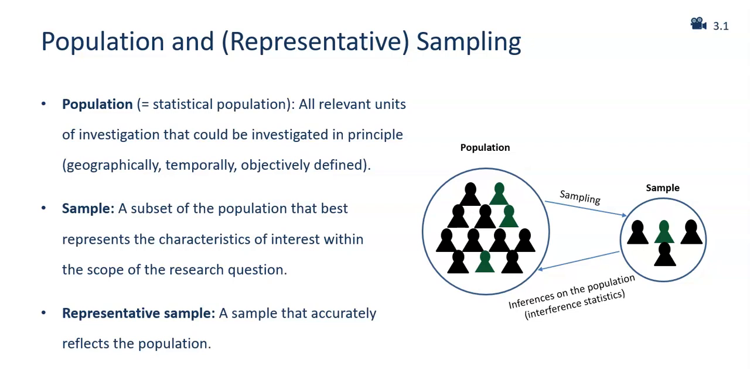This is shown graphically here once again. We take a sample from the population, carry out the scientific investigation on the basis of this sample, and based on the results of the investigation, we draw conclusions about the population. As we will see in sessions 5 and 6, inference statistics will help us here.